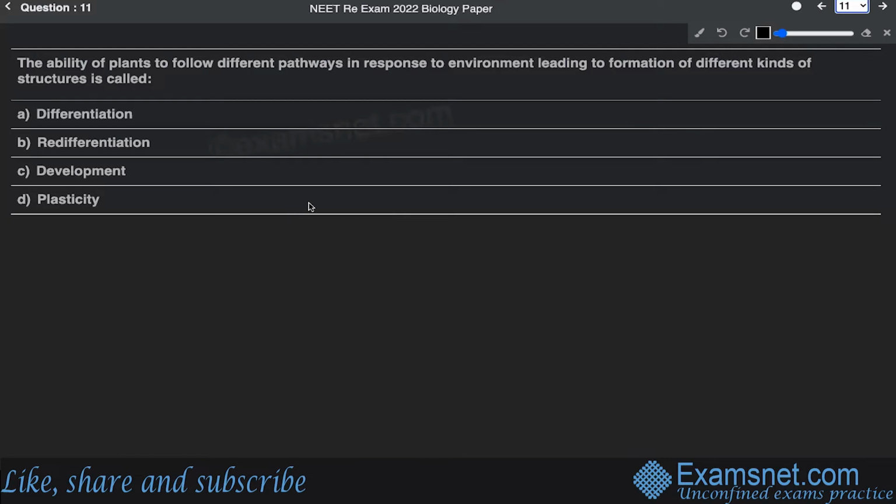The next question is question number 11. It states: the ability of plants to follow different pathways in response to the environment, leading to the formation of different kinds of structures, is called what? Is it differentiation, redifferentiation, development, or plasticity? This question has been asked from the chapter Plant Growth and Development of standard 11th, and it is a very direct question. The phenomenon by which a plant shows different kinds of structures is considered plasticity.